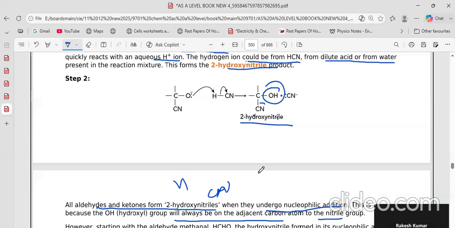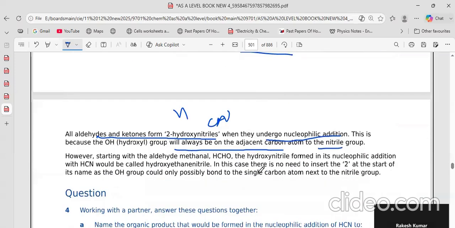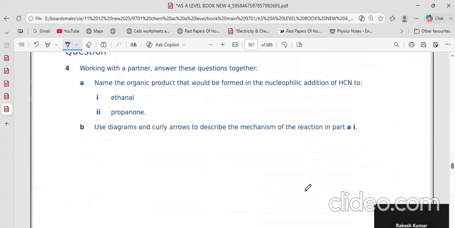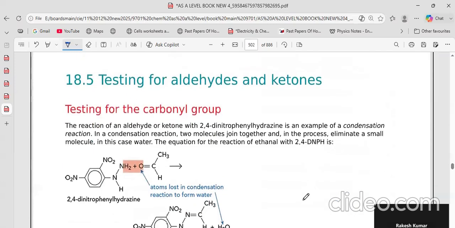So this will be on the adjacent carbon atom to the nitrile group. However, starting with the aldehyde, HCN gives a hydroxynitrile. In this case, there's no need to have two. And for the testing, to test whether this is a carbonyl, we use something called dinitrophenylhydrazine.